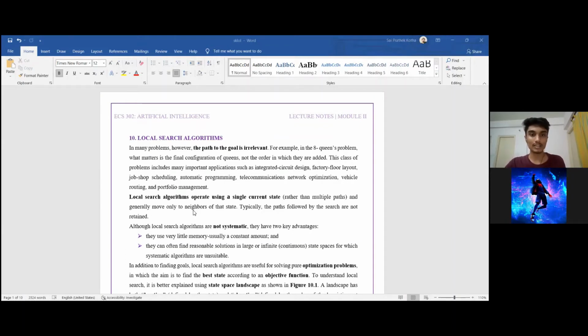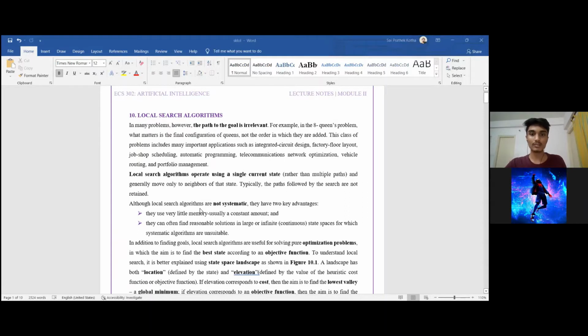So the local search algorithms are used in problems which do not have strict impositions on the path we take to reach the goal, but only the goal is important. So problems like tic-tac-toe are very useful applications of local search algorithms. Also, we can use these algorithms in 8-pins problems, in which the final goal configuration is important, but not the order in which they are added. So local search algorithms, as I said, only use a single current state, which means that we only have the scope of a single state, and we can only look at the immediate environment of the current state.